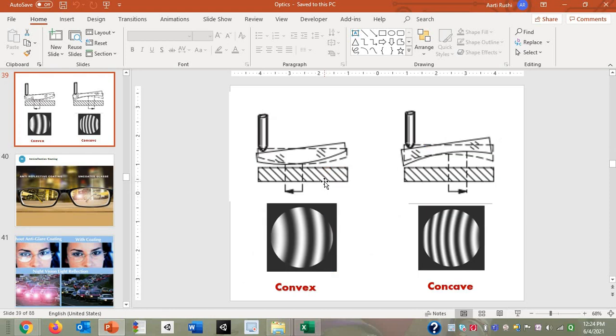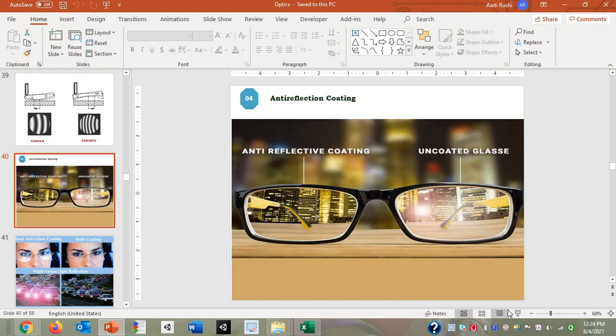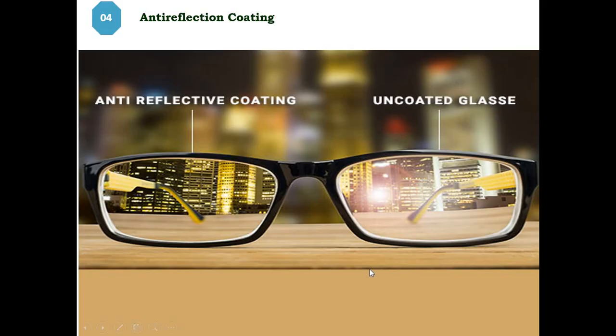Just a second. Okay, now the next, is there any doubt in optical flatness, or if you want to say something you can ask. Is there any doubt? No. Okay.